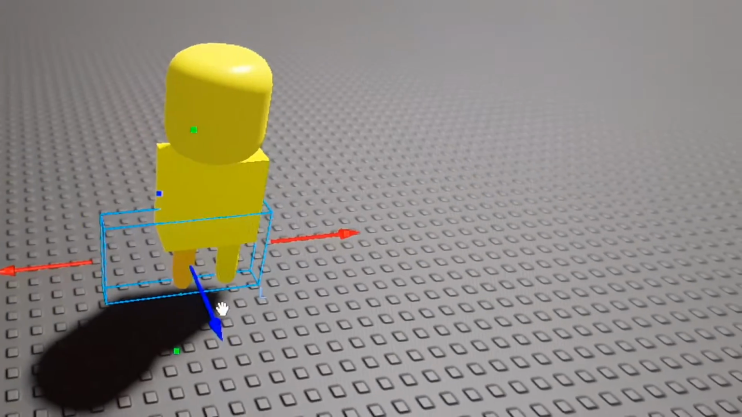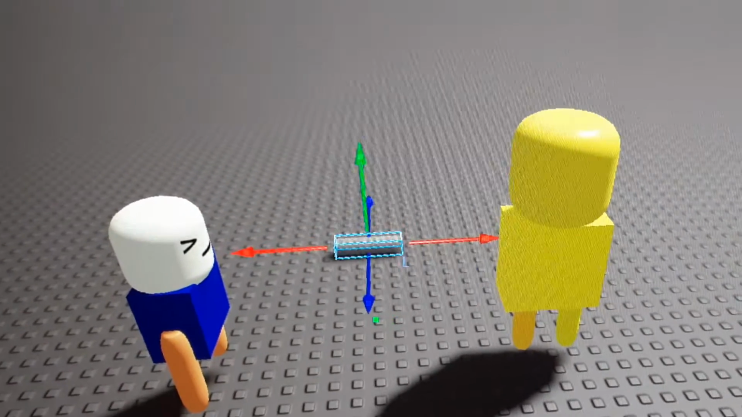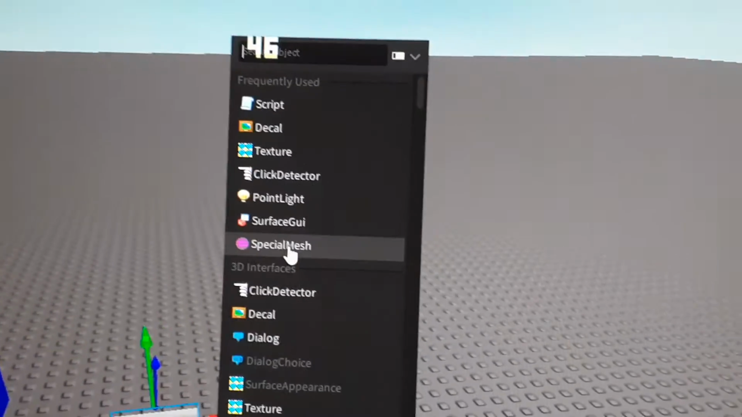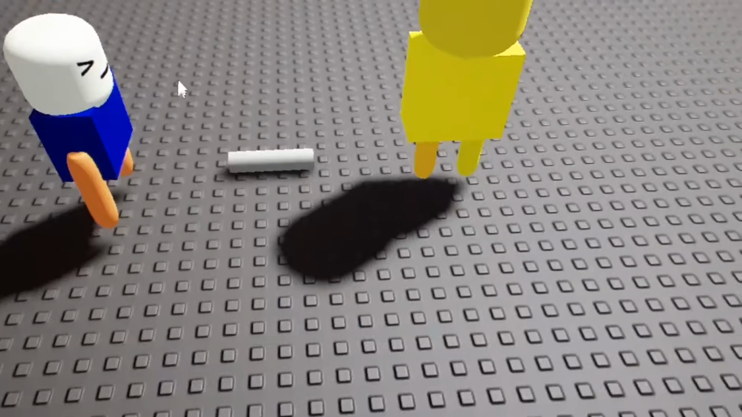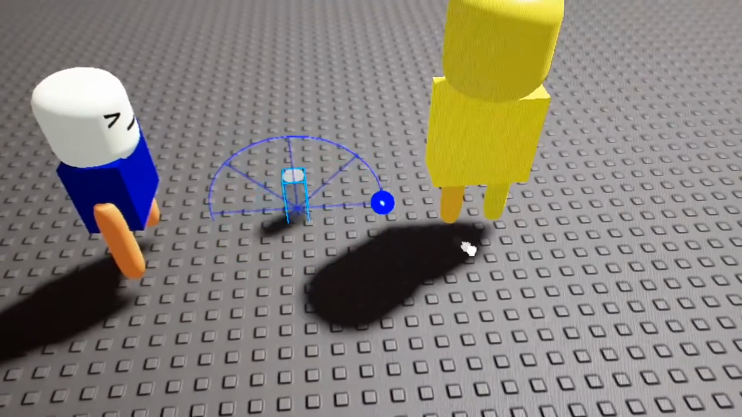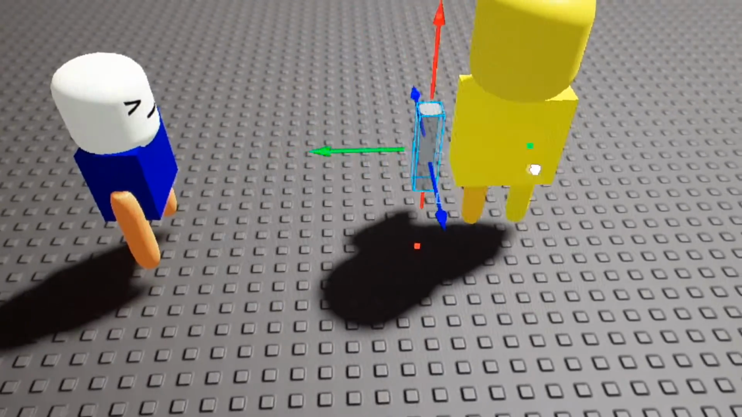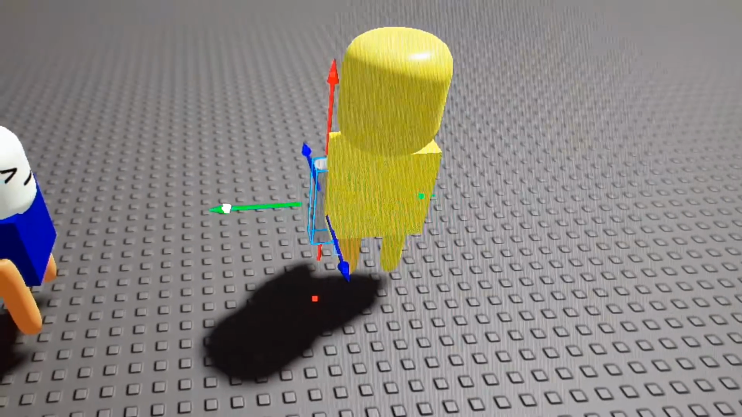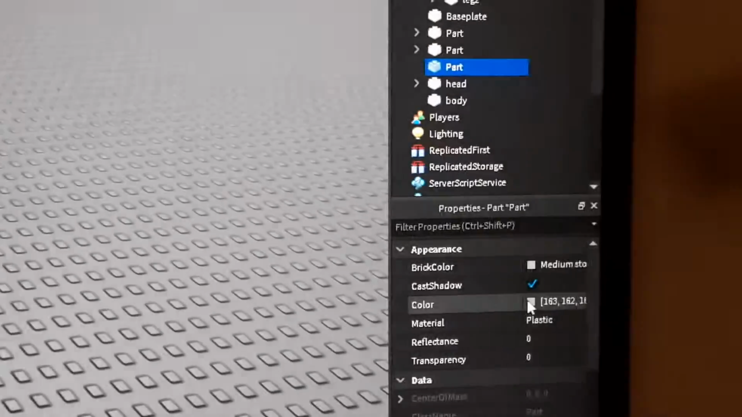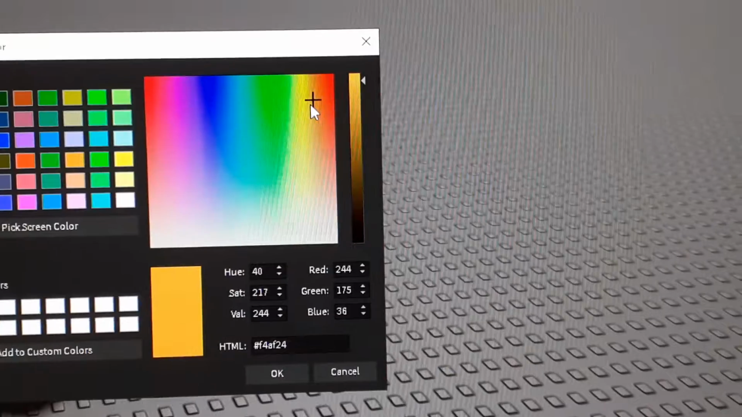Now this guy is entirely yellow. Now we want the arms too, so we don't have to put in a mesh unless you want to. If you want to put in a mesh, just click on insert object and go on special mesh. But I don't want to put in a mesh. I just want it to be like this little cylinder. So I'm just gonna rotate it so it's like this again, and move it up close to the body. Change the color to a nice yellow again, and I'll move it more to the orange side.